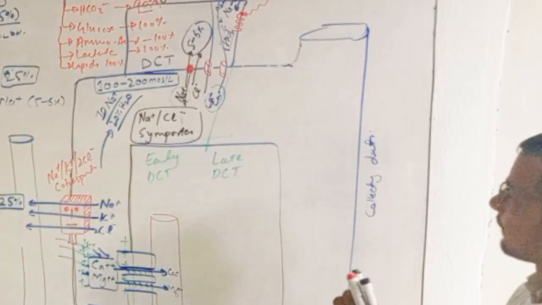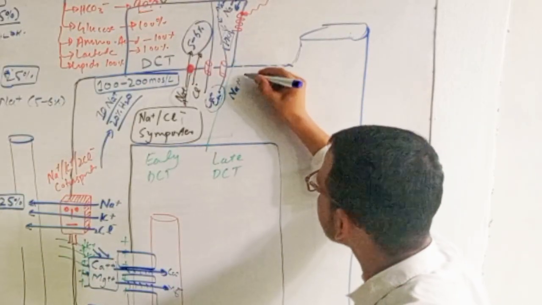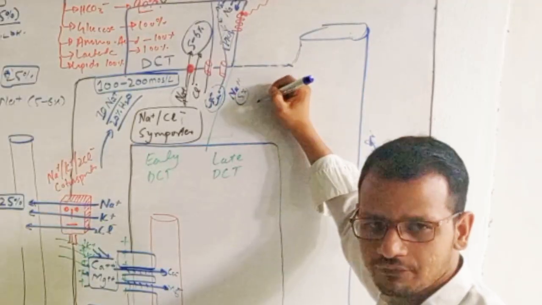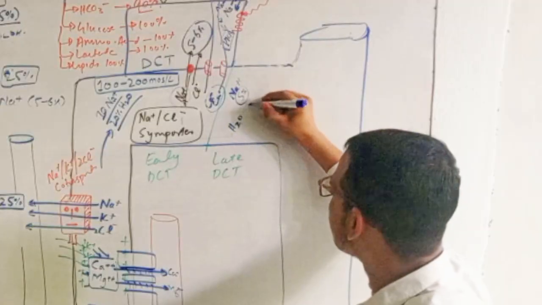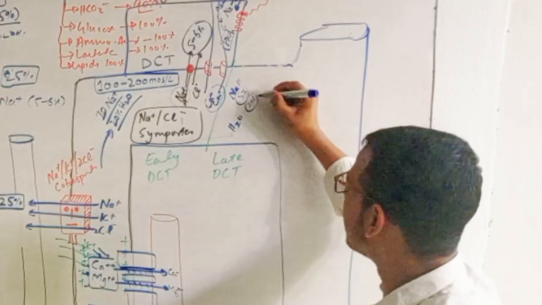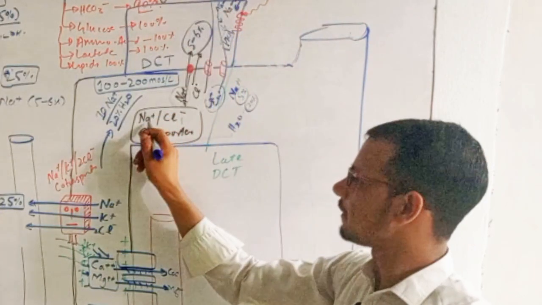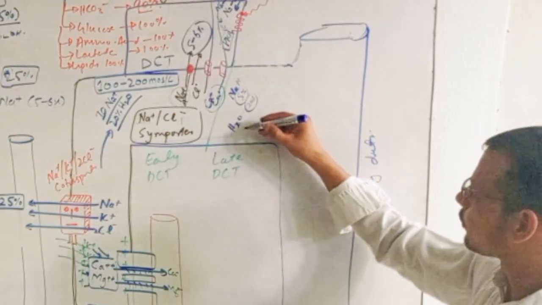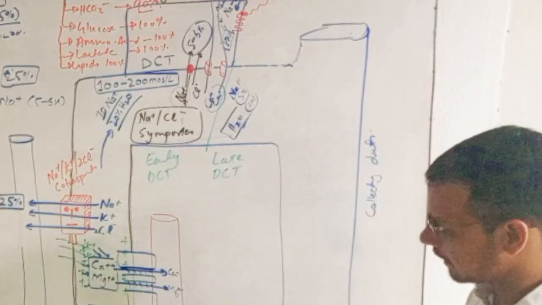Which thing is remaining? We have sodium, only 5%, for example. Water, 20%. Some of the water can reabsorb from here with this sodium, but in a very little amount, right? So water is present in a lot of amount.